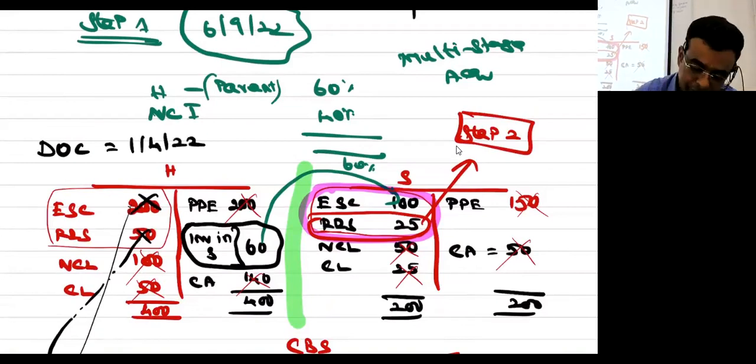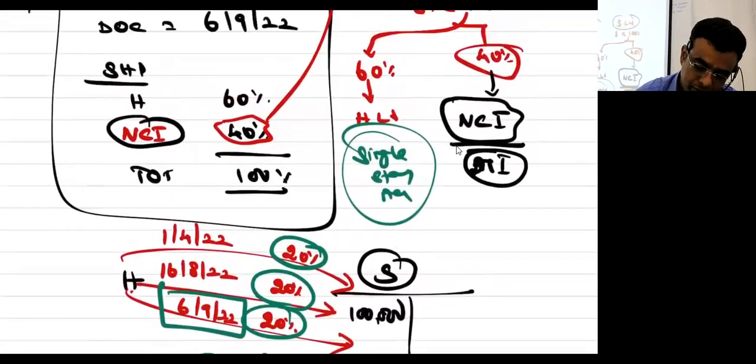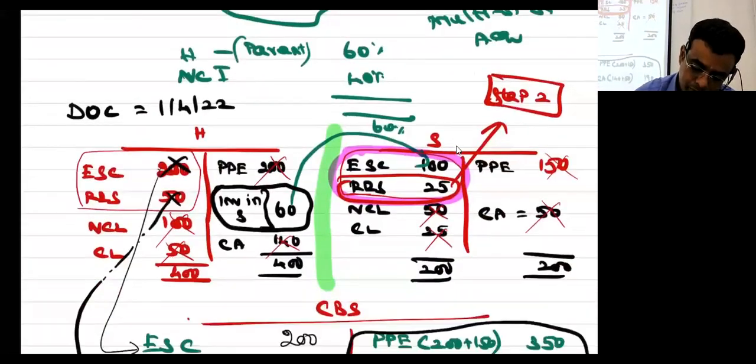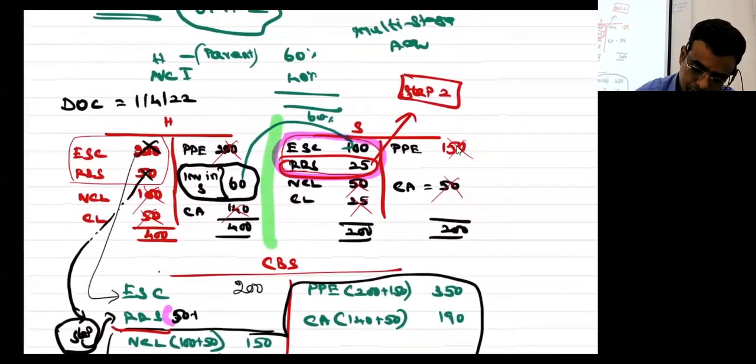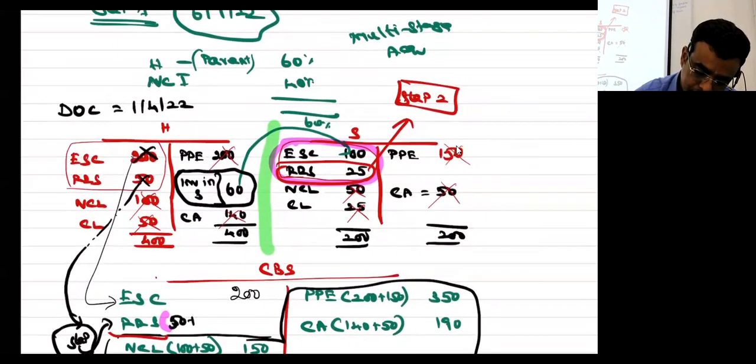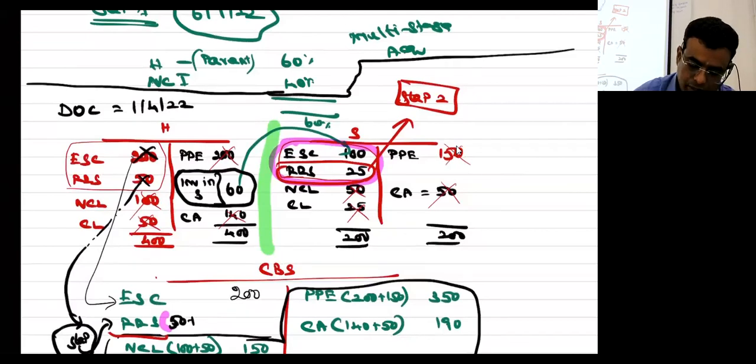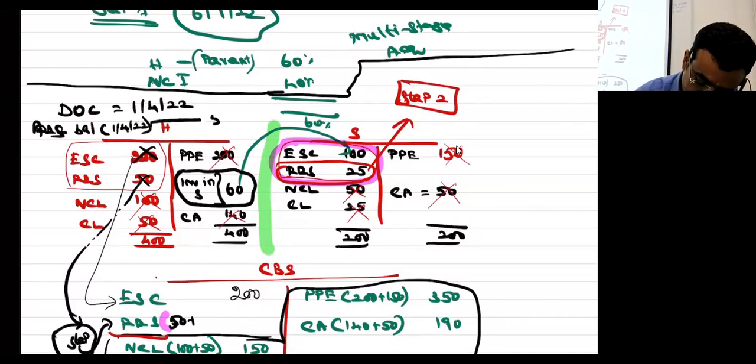Then, if the date of control is 1422, the P&L account or reserves and surplus balance on 1422 is 5, opening on the date of acquisition of control.